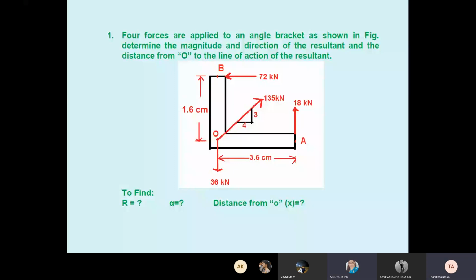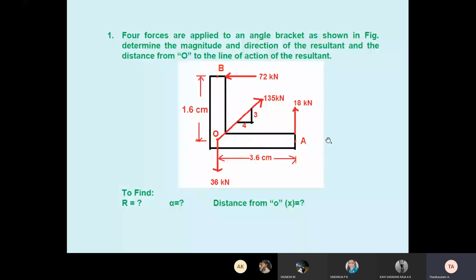Four forces are applied to an angle bracket as shown in the figure. Determine the magnitude and direction of the resultant and the distance from O to the line of action of the resultant. See here, students, listen. It's a distance here. Look, it's not a particle. Forces are acting at different points, no? So you have to consider this a rigid body.